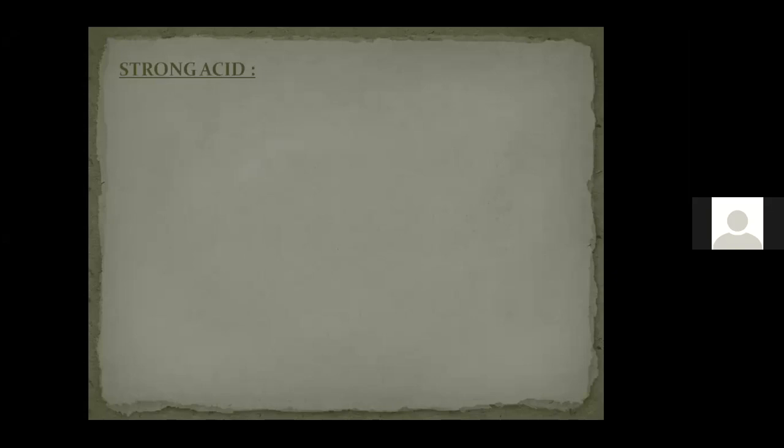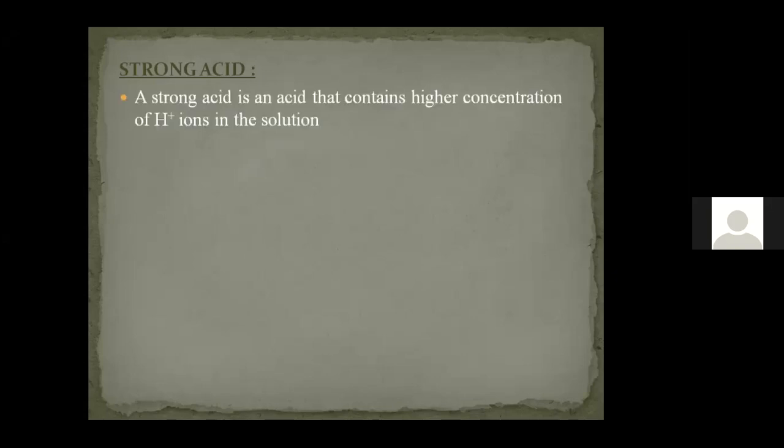There are two things based on which we say it is a strong acid or not. The first thing is, an acid is called a strong acid if it contains a higher concentration of H plus ion, which means if the amount of H plus ion in the solution is more, then it is called a strong acid. Or we can also consider when it is made to react with water.